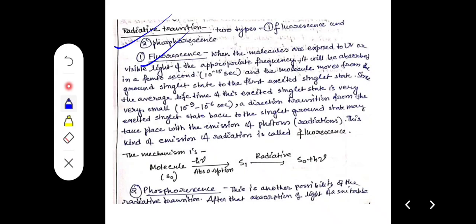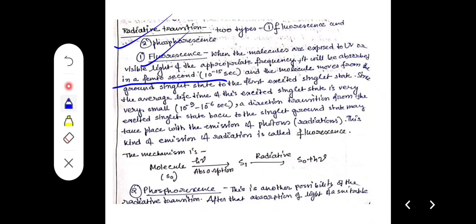When molecules are exposed to UV or visible light of appropriate frequency, it will be absorbed in a femtosecond, meaning 10 to the power minus 15 second. The molecule moves from the ground state to the first excited singlet state, and the average lifetime of the excited singlet state is very small, 10 to the power minus 9 to 10 to the power minus 6 second.